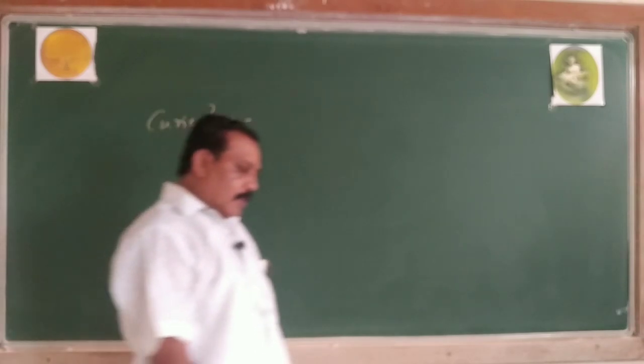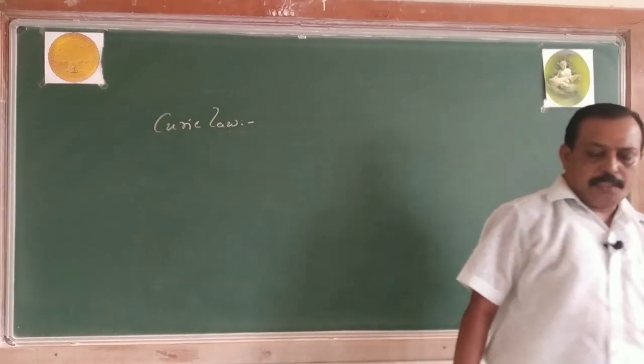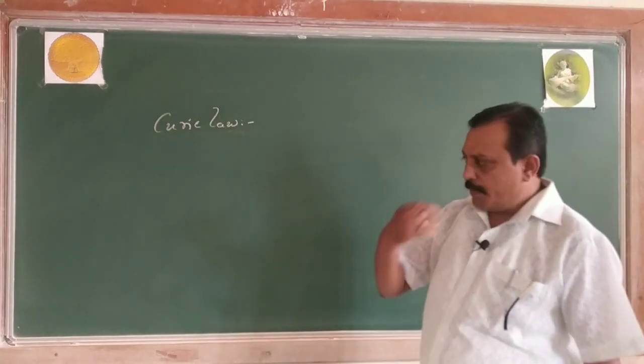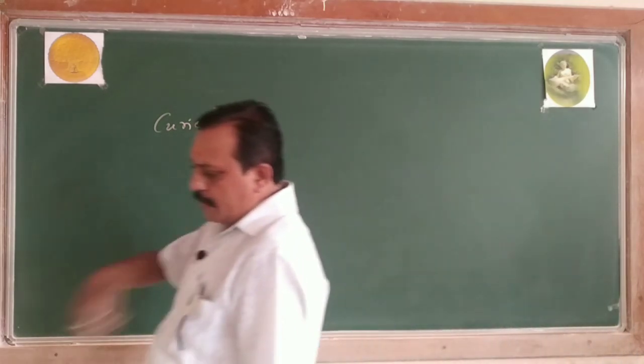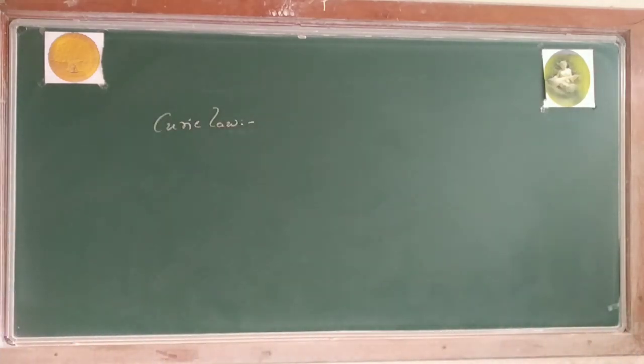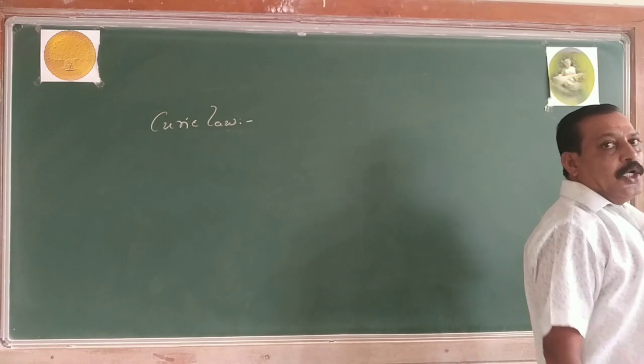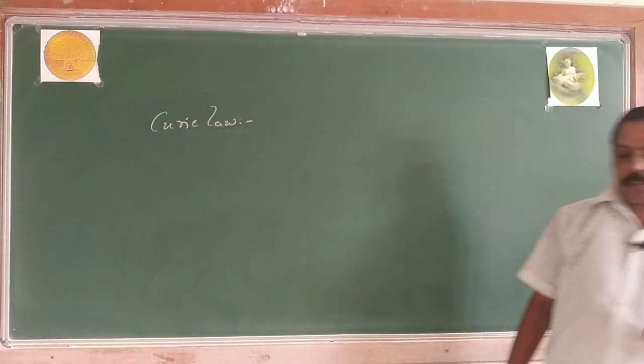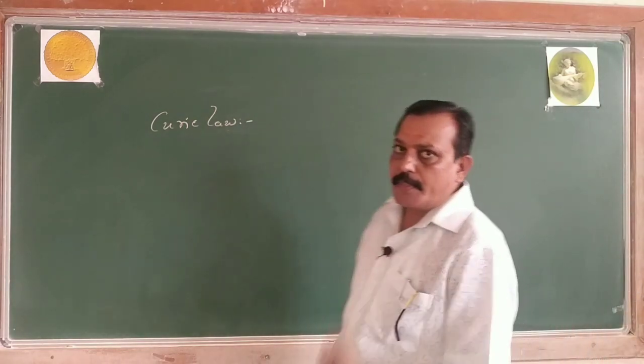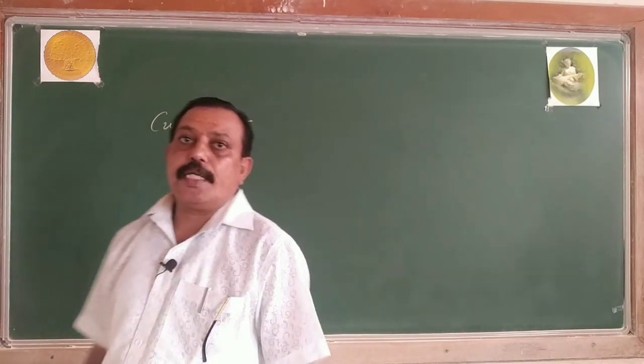Already we heard the names of Madame Curie and Pierre Curie. These people studied the magnetic materials, especially paramagnetic substance and ferromagnetic substance. What is that Curie law? Curie law belongs to paramagnetic substance. It established the relationship between magnetic susceptibility and temperature.